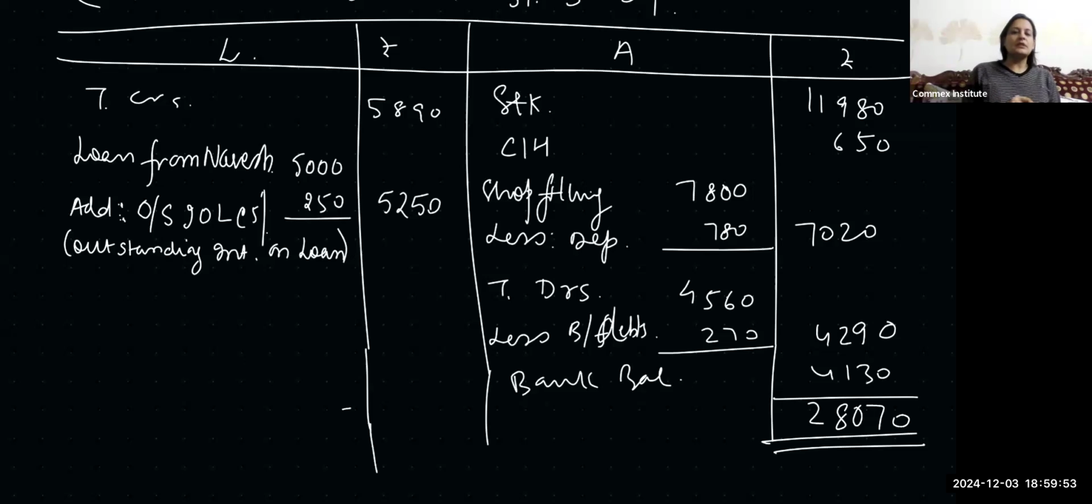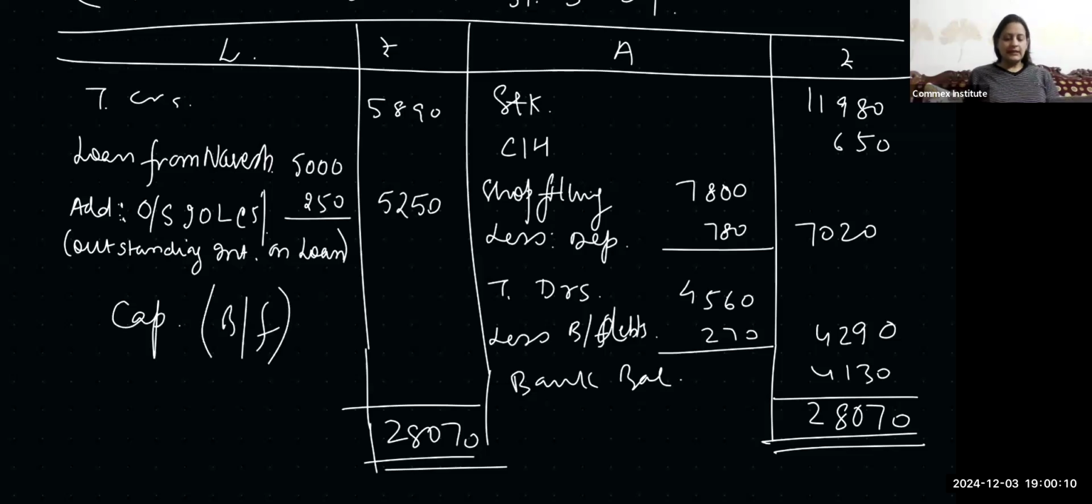Both the sides of the balance sheet are same. Minus 5890 minus 5250 to get the balancing figure. So balancing figure, we've got the capital balancing figure, and this is the closing capital. So this is 16,930.